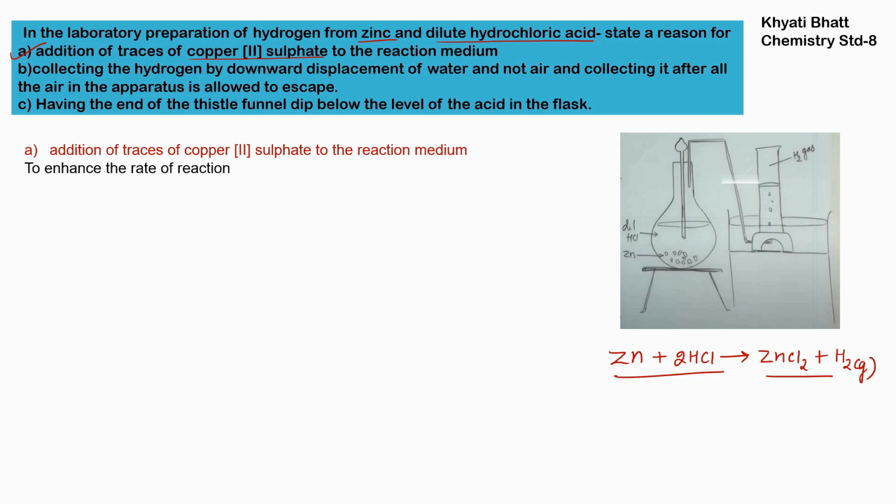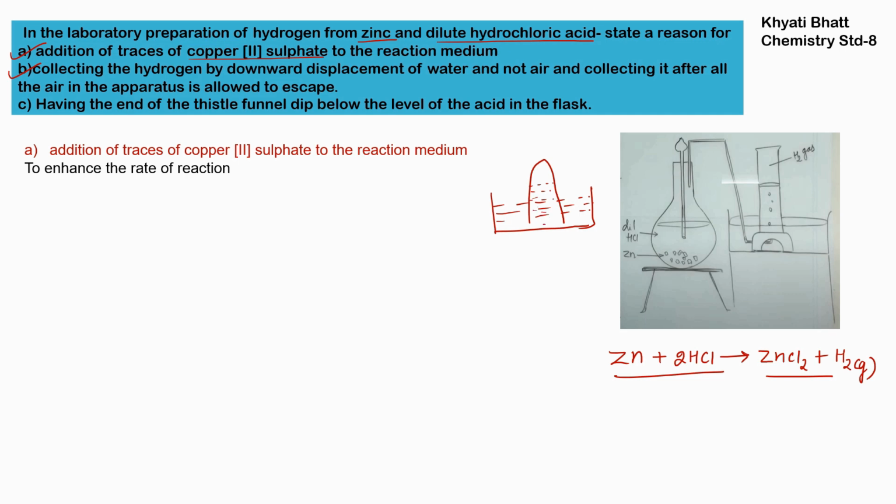Our second reason, collecting the hydrogen gas by downward displacement of water. Now what is the meaning of downward displacement of water? This is our water bath and into that this is our gas jar. So here the water is there, as we can see in the figure, and in the gas jar also the water will be there.